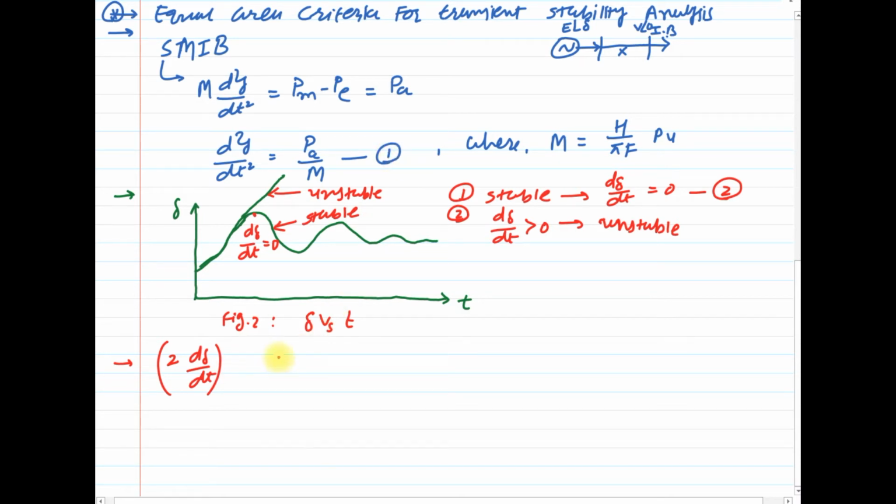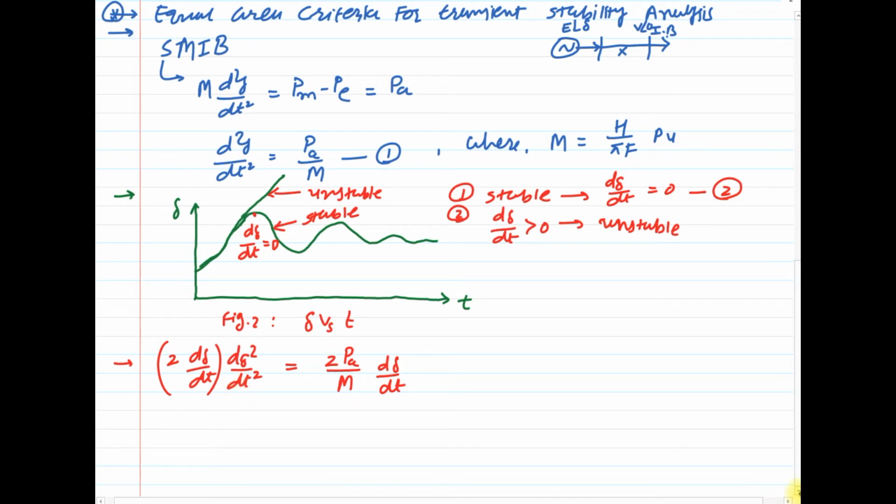So we get 2 d delta by dt into d squared delta upon dt squared, which is equal to 2 Pa by m d delta by dt. Clear? Now just integrate this equation on both sides, and we will get the final answer.